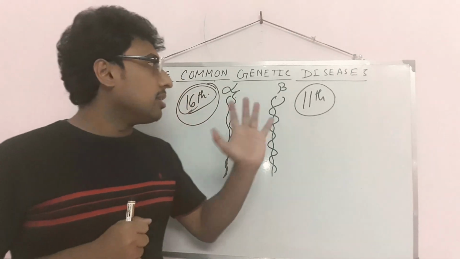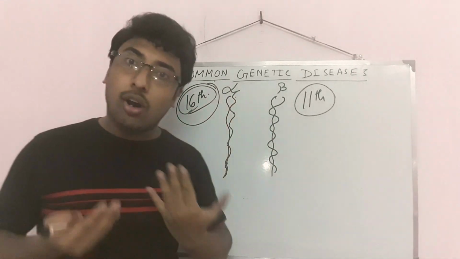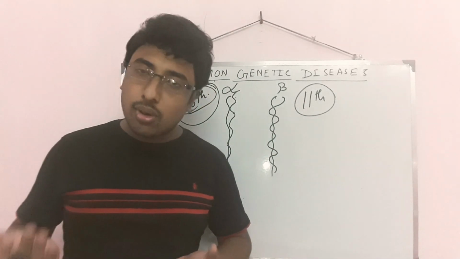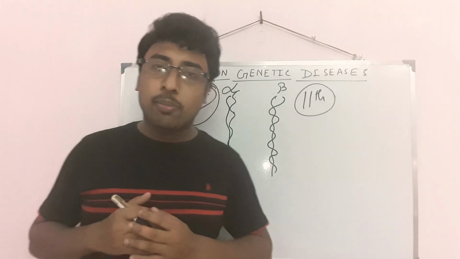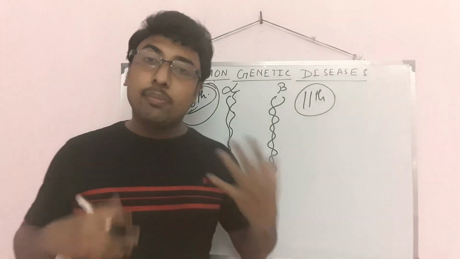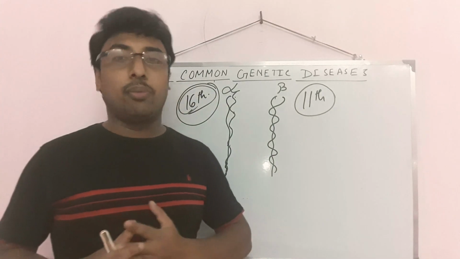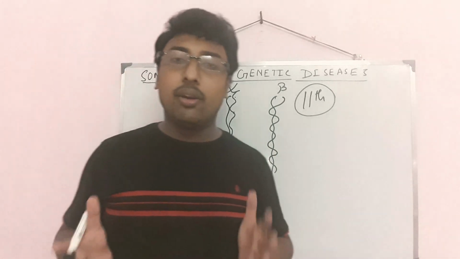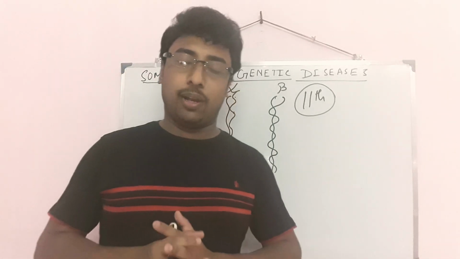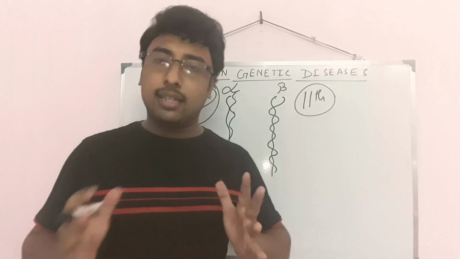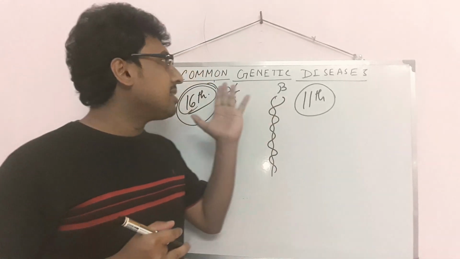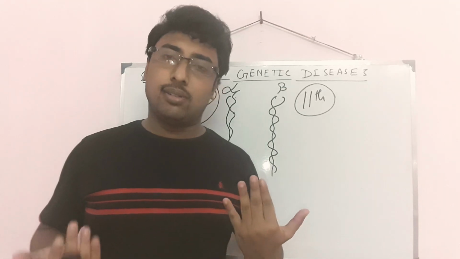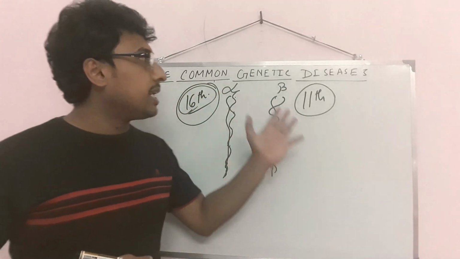Because hemoglobin will not form in their body, they have circulatory problems, breathing problems, and respiratory problems, as hemoglobin binds with oxygen to produce oxyhemoglobin. Ultimately, if it is thalassemia major, the patient will not survive. So this is a genetic disease.